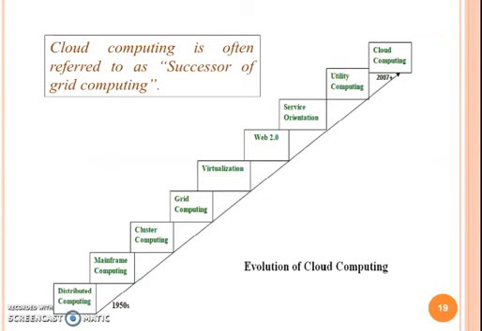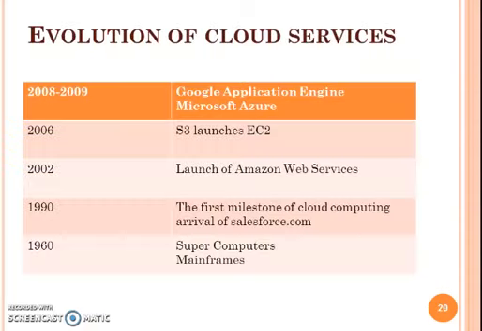This diagram represents the evolution of cloud computing. In 1950, only distributed computing. After that, mainframe computing arrived. Next, cluster computing. Next, grid computing. After that, the virtualization concept arrived. Next, it was implemented in the web concept. Next, service orientation. After that, utility computing. Finally, the cloud computing concept was introduced in 2007. So, we say that cloud computing is also called the successor of grid computing.